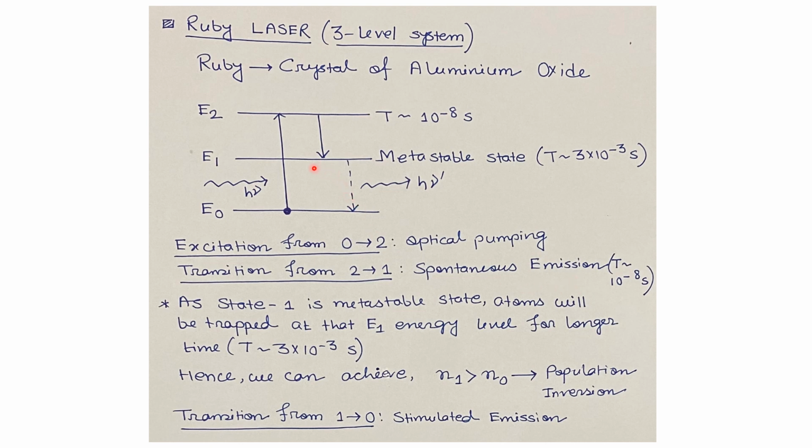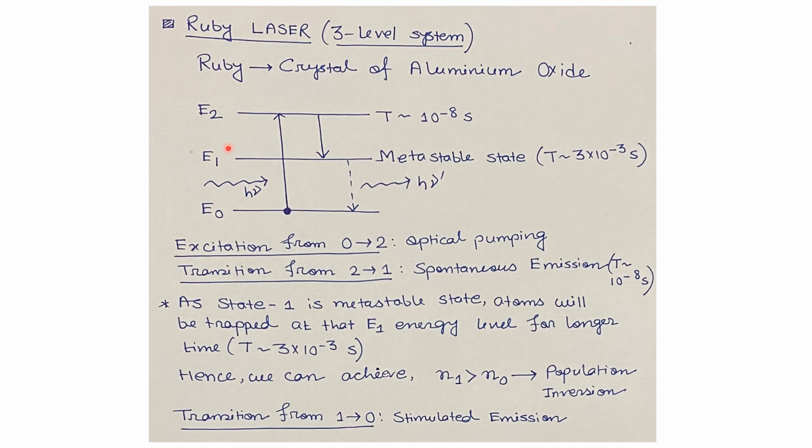Now this energy level 1 is our metastable state. As state 1 is a metastable state, atoms will be trapped at that E1 energy level for a longer time, and the time scale is usually longer, that is 3 into 10 to the power minus 3 seconds. But this excitation process from the energy level E0 to energy level E2 will continuously go on.